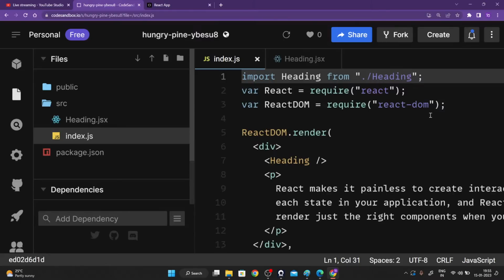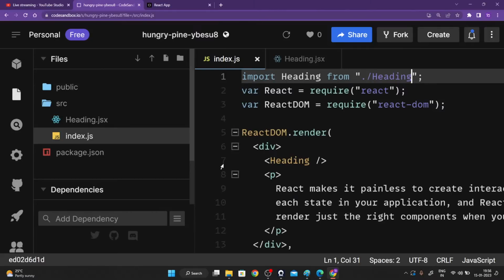Sir, in the index.js file we have written JSX code, but the extension is .js, whereas in heading.jsx we are using JSX as the extension. Please explain why. So your index.js we are writing as a JavaScript file itself, but because we are importing React, you can basically name it index.jsx as well. The usual methodology of working is that the index.js file should always remain a JavaScript file only, and the rest of the stuff should be a JSX file.